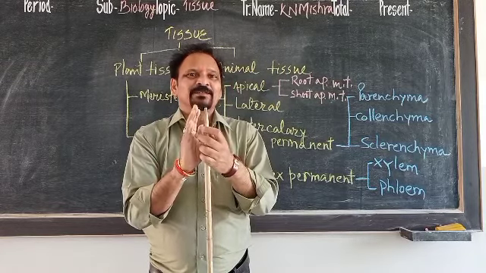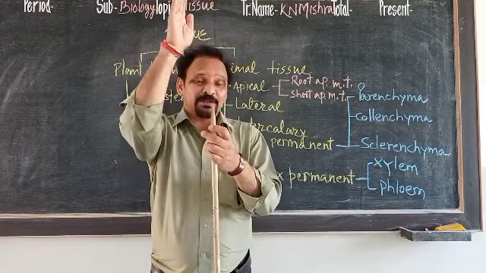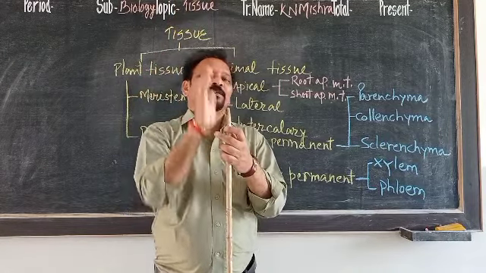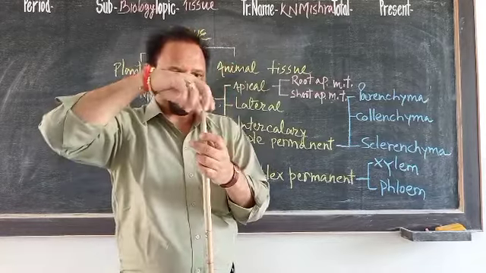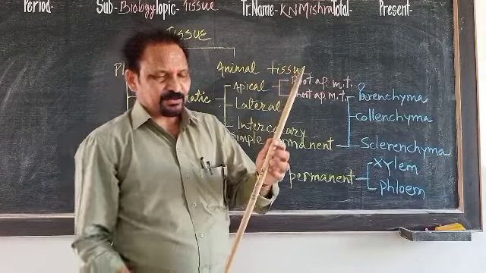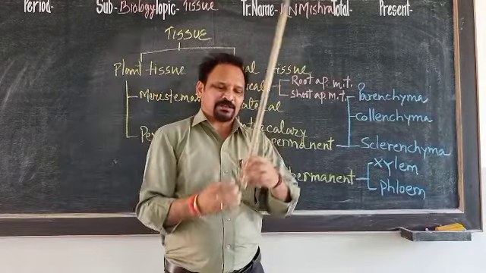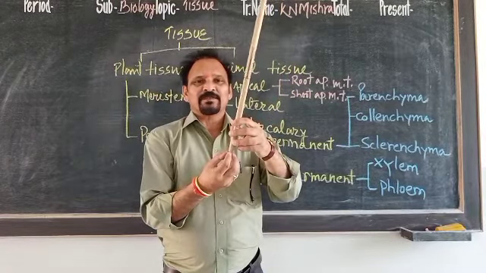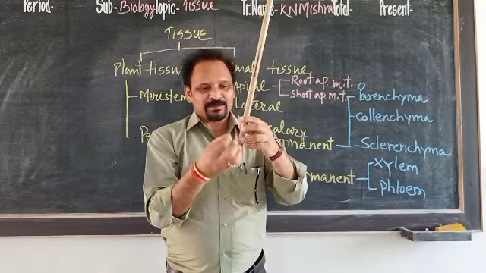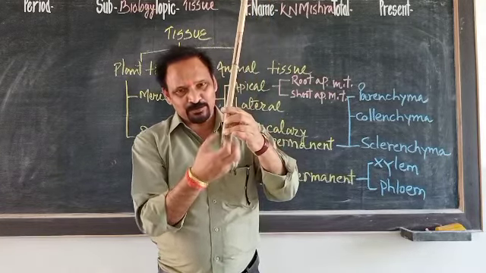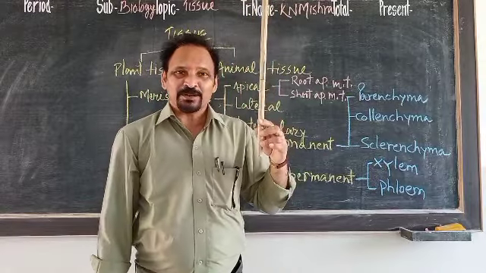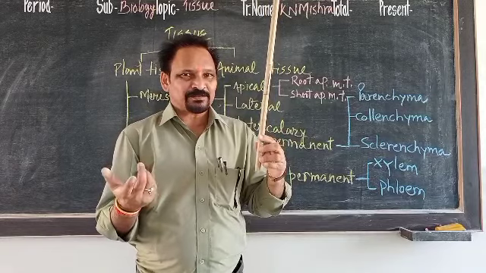The plant growth takes place. The plant becomes very long if there is division in apical meristematic cells. And what is the result of division in meristematic cells in root apical? Because of division in root apical meristematic cells, the root goes deeper into the soil in search of water and minerals for the purpose of photosynthesis.